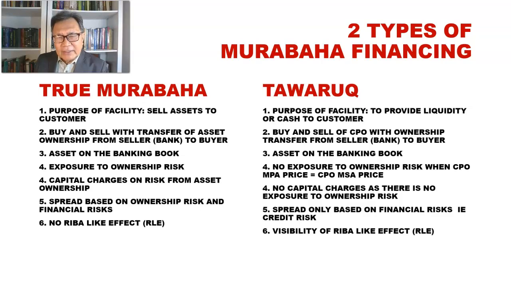So that implies also that the profit margin as well as the amount of money given to the customer is guaranteed to the bank. So the bank will be able to recover the full amount of the facility plus the profit margin based on the contractual agreement, based on the selling price.